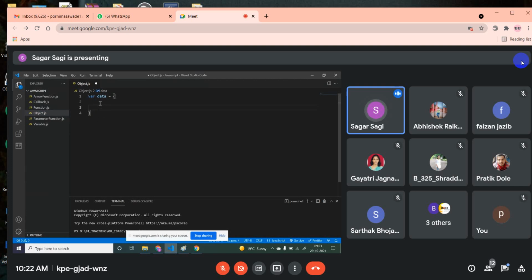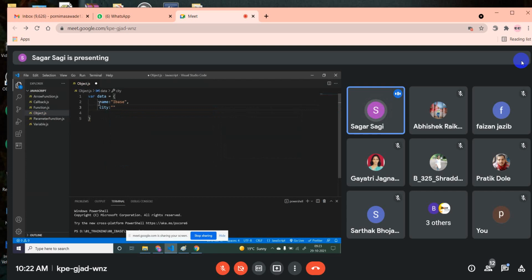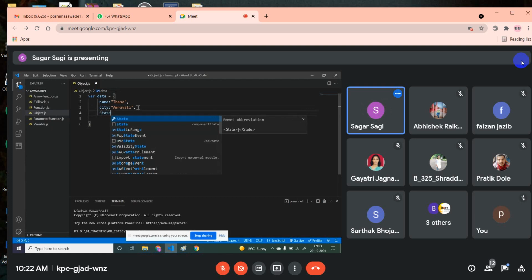Now what are you going to store in this? How? Key value pair. So I'm just storing some student information. Name, he will have some name like ibase. Then he might have city. So I will just say Amravati. Okay. In the same way, you might have the state, which is like Maharashtra.